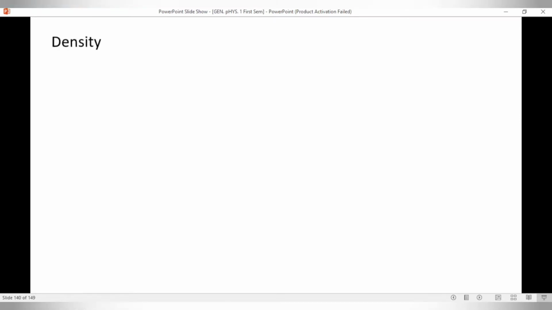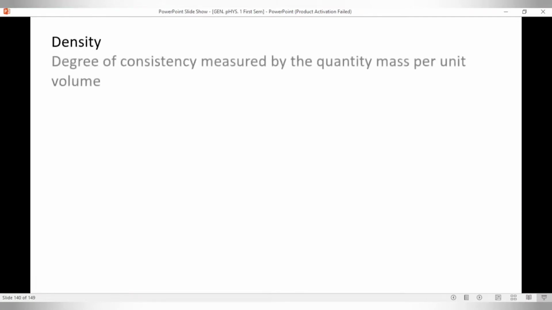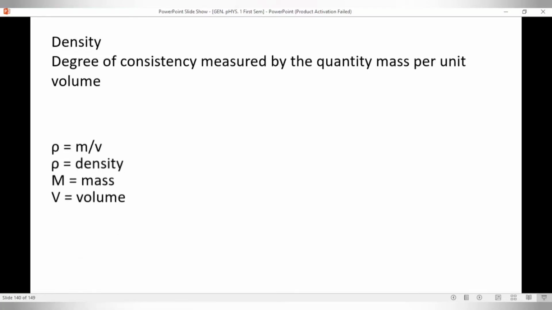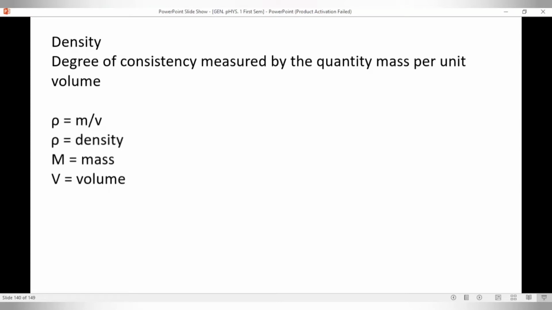So our first part of this fluid mechanics, we will talk about the density. The density is the degree of consistency measured by the quantity mass per unit volume. Mathematically expressed as rho is equal to mass over volume, where this symbol, the Greek letter rho, is the density, m is mass, v is volume.